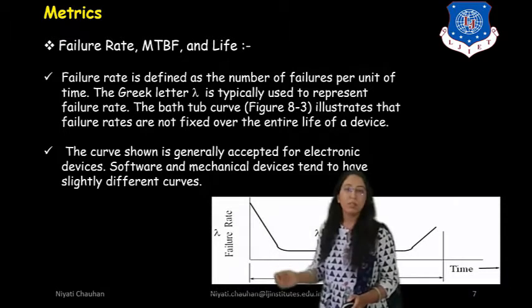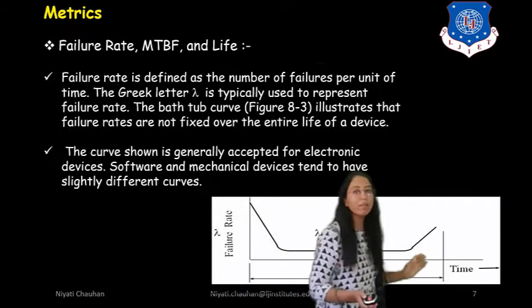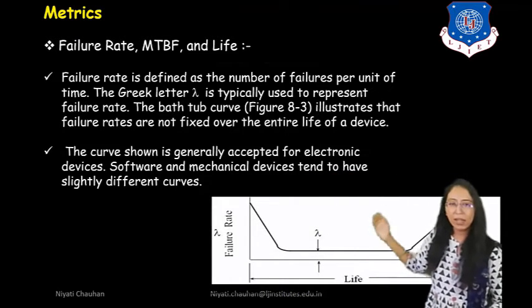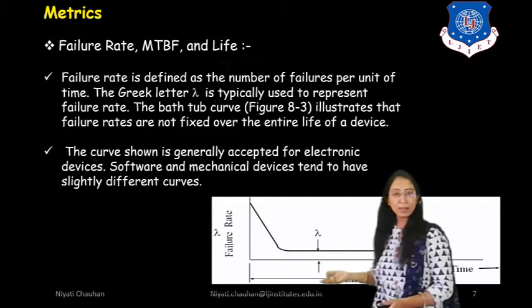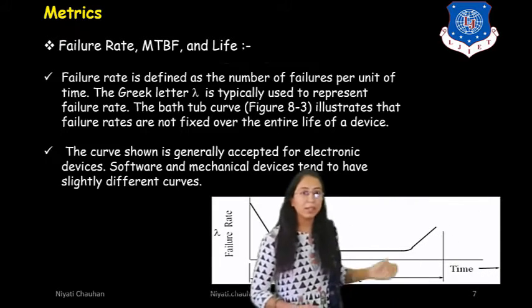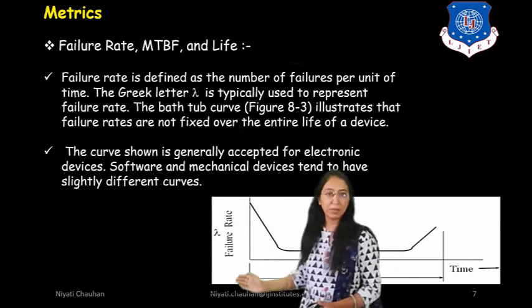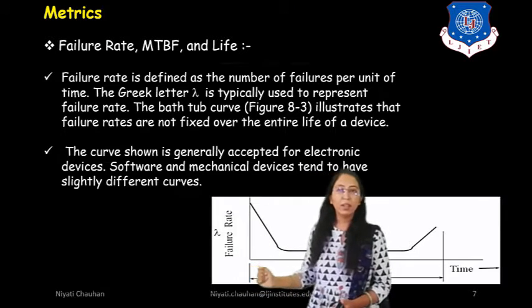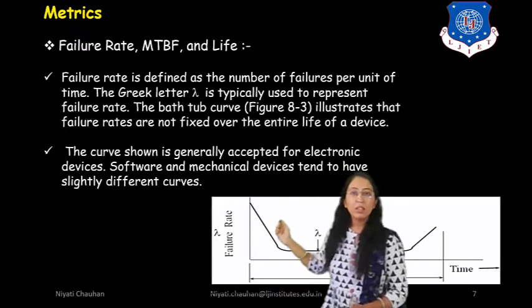So here you can see in this diagram we have discussed failure rate and time. On the x-axis we have taken time t, and on the y-axis we have taken failure rate, represented as lambda.